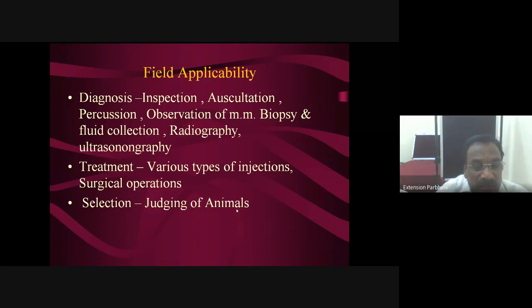Third is selection, meaning judging of animals. Particularly in the case of cows, on the basis of certain structures we will judge whether that animal is giving more milk or not. All these things are judged just by observing the body from the external aspect. This is field applicability, meaning basic knowledge and field application. Here it is a combined study, a topic related to field veterinarians. That's why I have selected this topic.